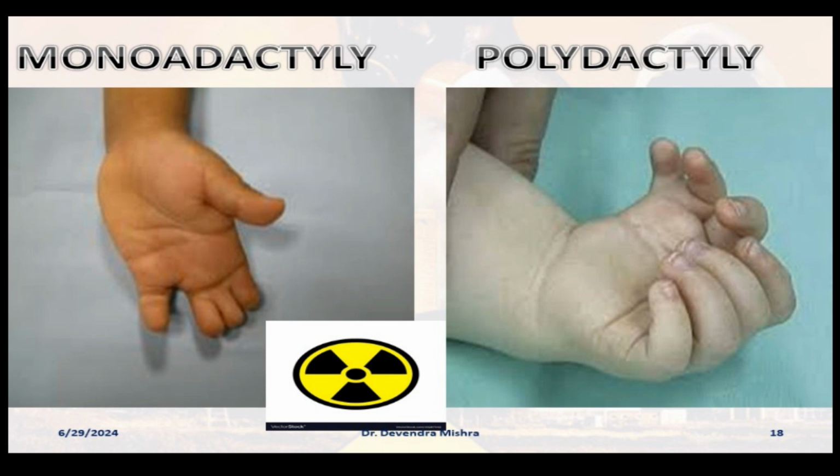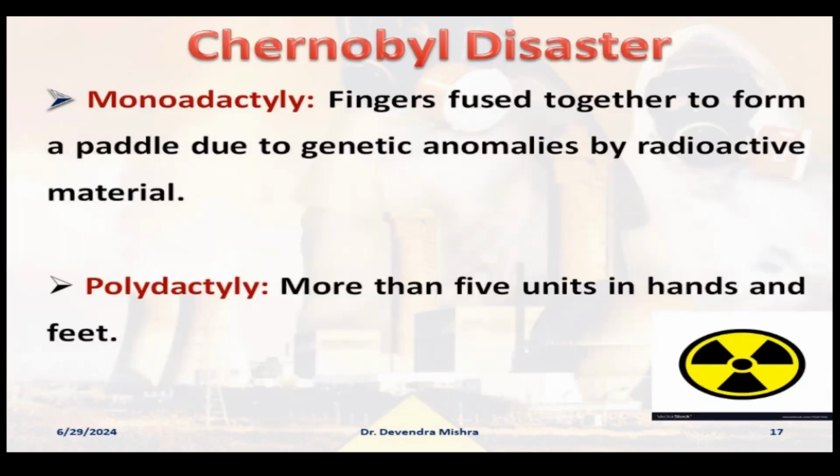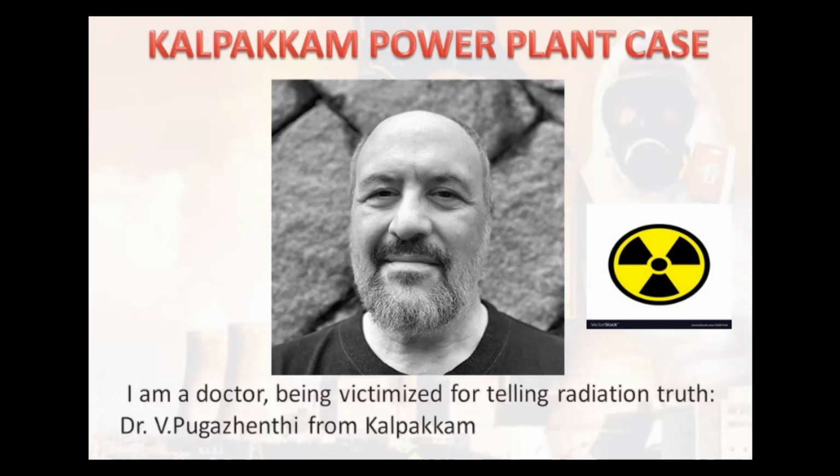Not necessarily due to this radiation hazard, but many other complications are also there, which can give more than 5 to 6 fingers in your hand or in the foot as well. Okay, so you can see monodactyly, fingers fuse together to form a paddle due to the genetic anomalies by the radioactive materials. Not necessarily always the radioactive materials, some other things may also be there. Then polydactyly, more than 5 units in the hands or in the feet. Please remember.